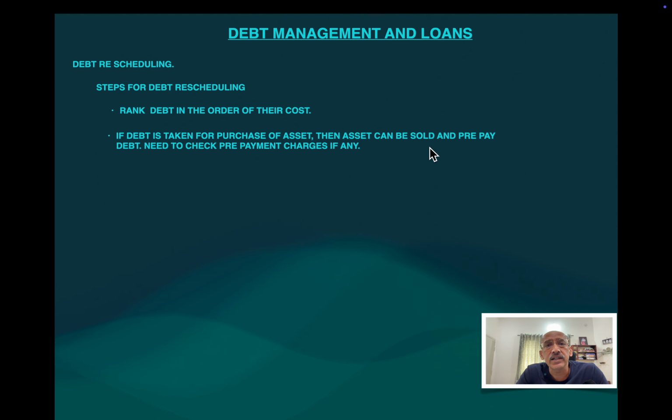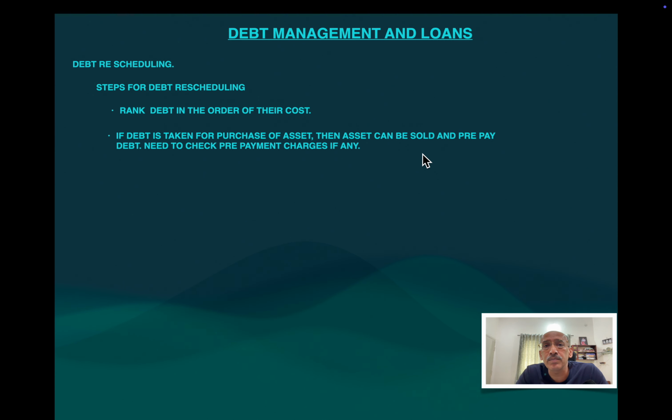Suppose you have taken a debt for raising an asset, any long term asset, and you are getting a loan at a lower interest rate. Let us say you have already taken a loan from one bank X at a rate of interest of 6%, and another bank offers you a transfer of the same loan at 5% interest rate with some prepayment charges.